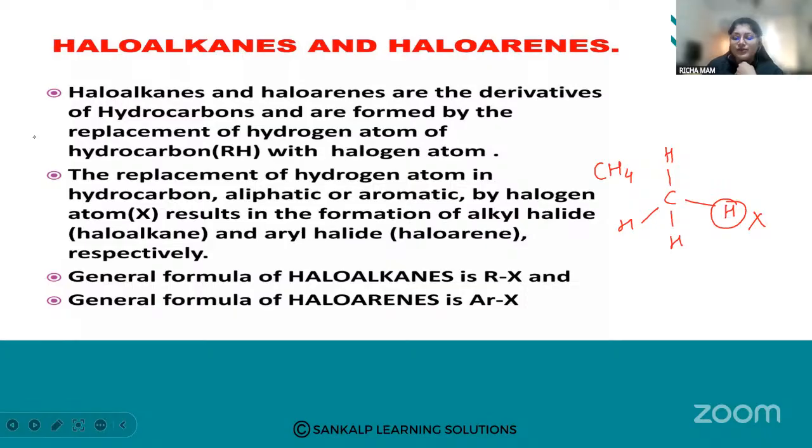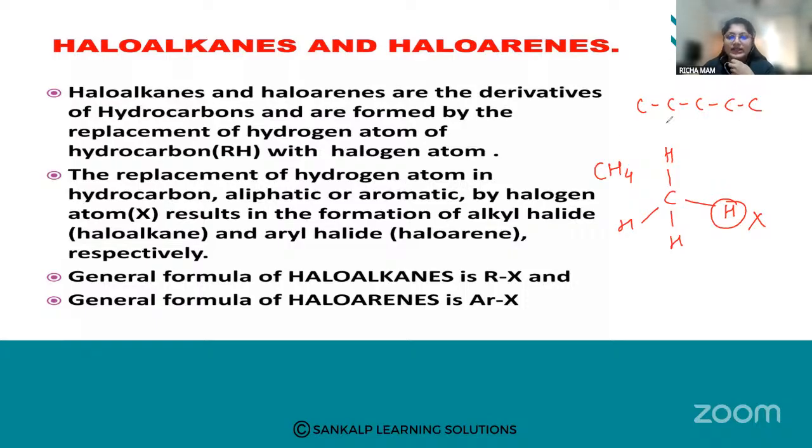First, we'll discuss haloalkanes, which are called alkyl halides. They are the halogen derivatives of aliphatic hydrocarbons. I hope you know what aliphatic hydrocarbon means. Aliphatic hydrocarbons are the straight chain compounds, where carbon-carbon bonds link them. They are called aliphatic hydrocarbons.